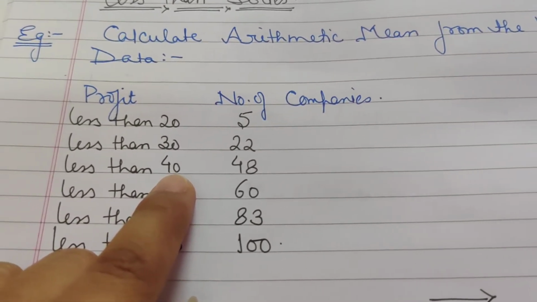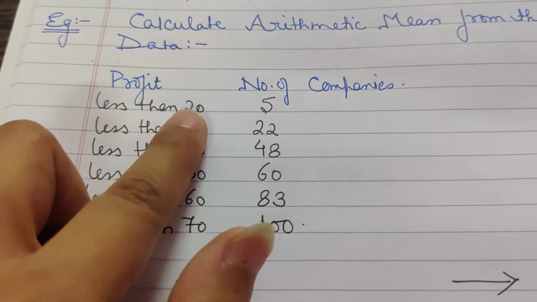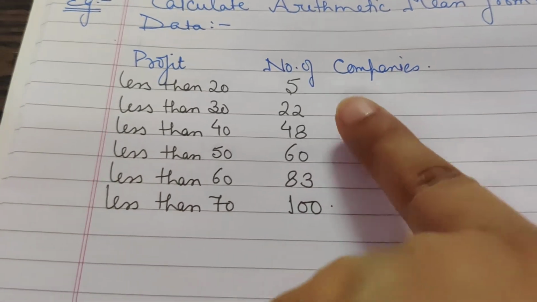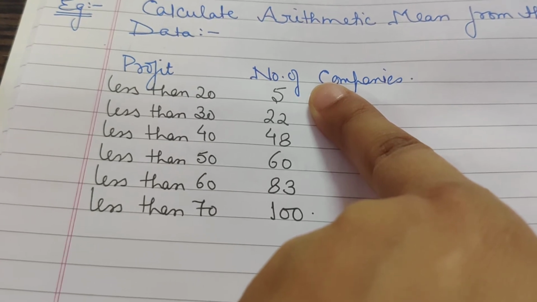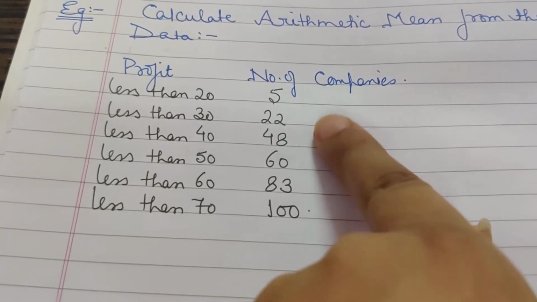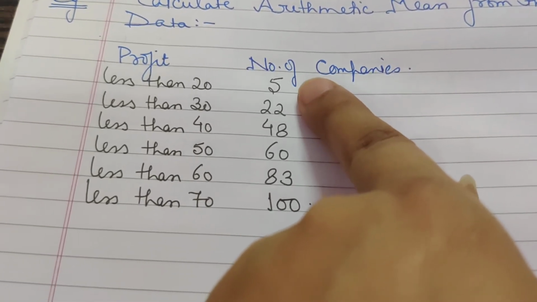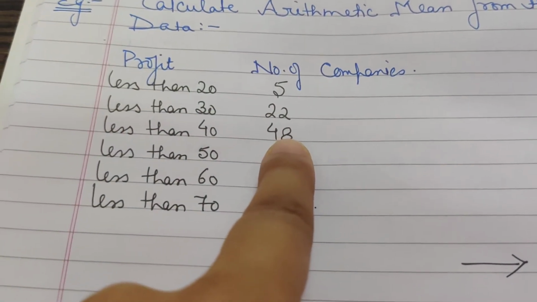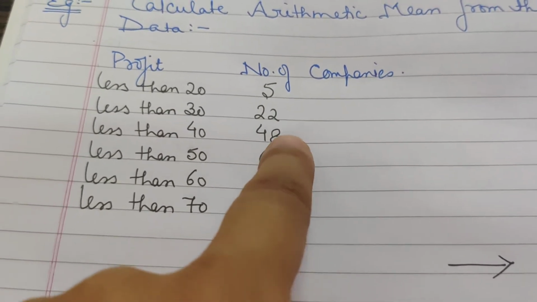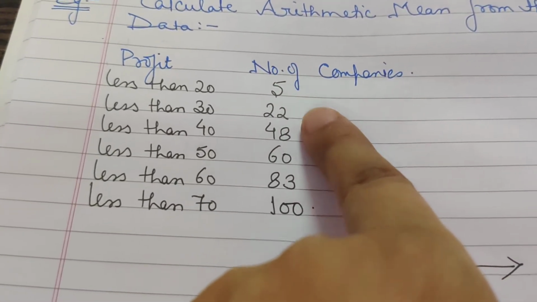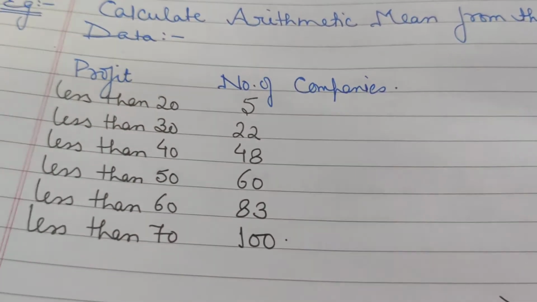Right? So what we do here is to find out the actual frequencies of the series. These are the cumulative frequencies that are given. See, this was only for the firms which are earning less than 20. Then to find out the firms which are earning between 20 and 30, what can we do? We can subtract the number of companies which were earning less than 20. To find out the number of companies which are earning between 30 to 40, what can we do? We can subtract the companies which were earning up to 30. So these are the cumulative frequencies, and from here we calculate the frequencies. Now let's see how.